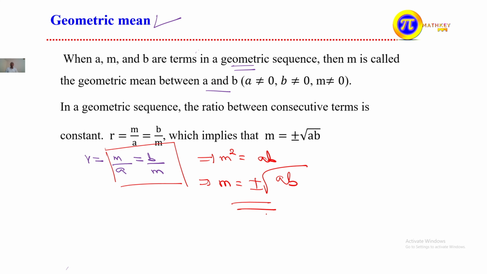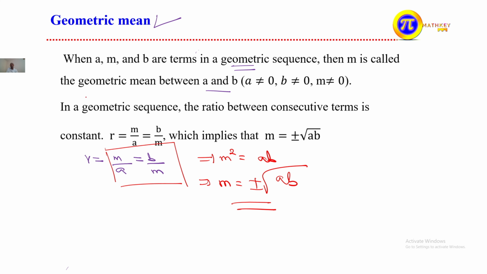What do we call this? We call it the geometric mean. Regarding the arithmetic mean, what did we say? The difference between them is the same, so since they have a common difference, we said it is the average. We said the arithmetic mean is the average between two terms. Here, however, it becomes the geometric mean. Why geometric? Because they have the same common ratio, and M is between the two numbers, so M is equal to plus or minus the square root of what? A times B. For any two given geometric terms, if we insert one between them,